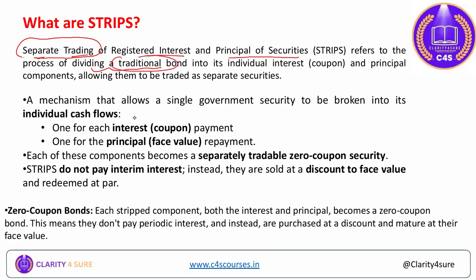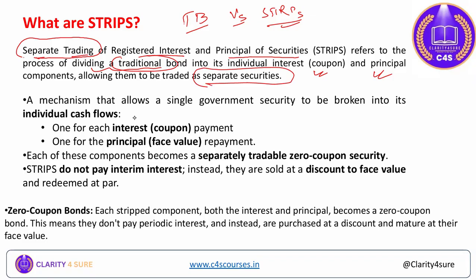We will also try to understand the difference between traditional bonds versus the strips concept, how both differ. So it is the process of dividing a traditional bond into its individual interest, that is the coupon, where the interest is provided periodically, and the principal component, where you will get the principal amount after the maturity of certain years, allowing them to be traded as separate securities.